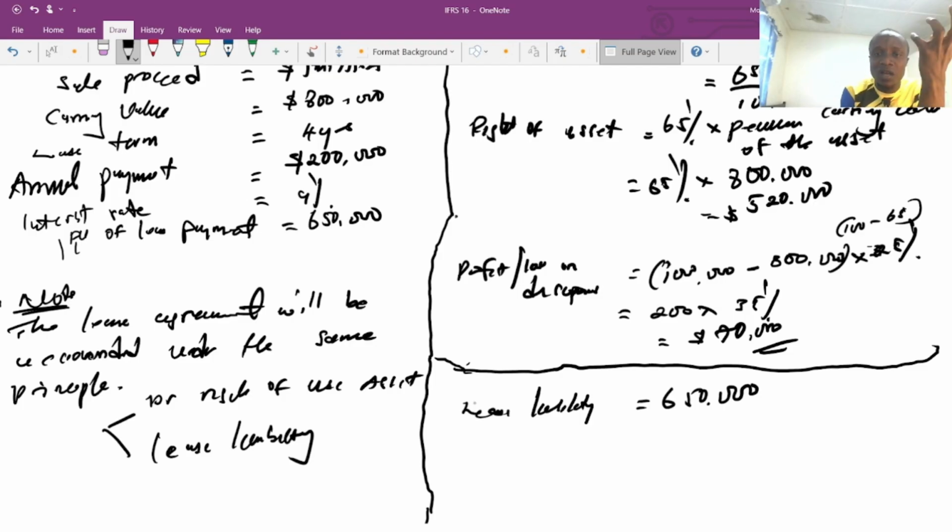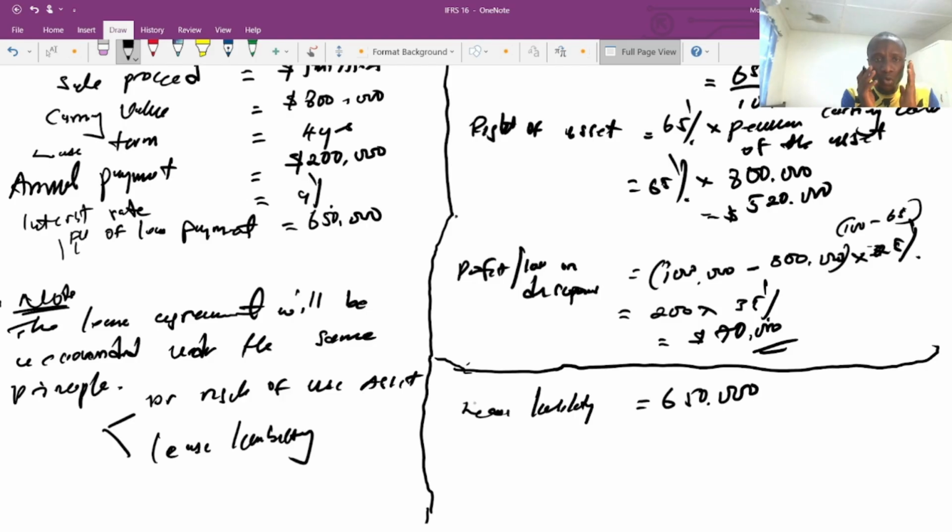So basically, under the sale and leaseback, your concern should be how you can account for the sale, the proportion that we are going to retain and recognize as a right of use asset, as well as the profit or loss that we are going to account for as a result of the disposal.